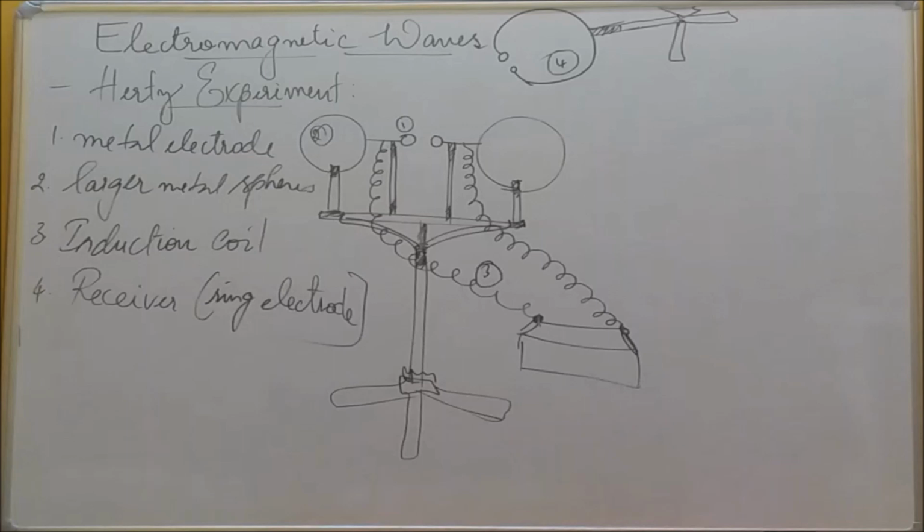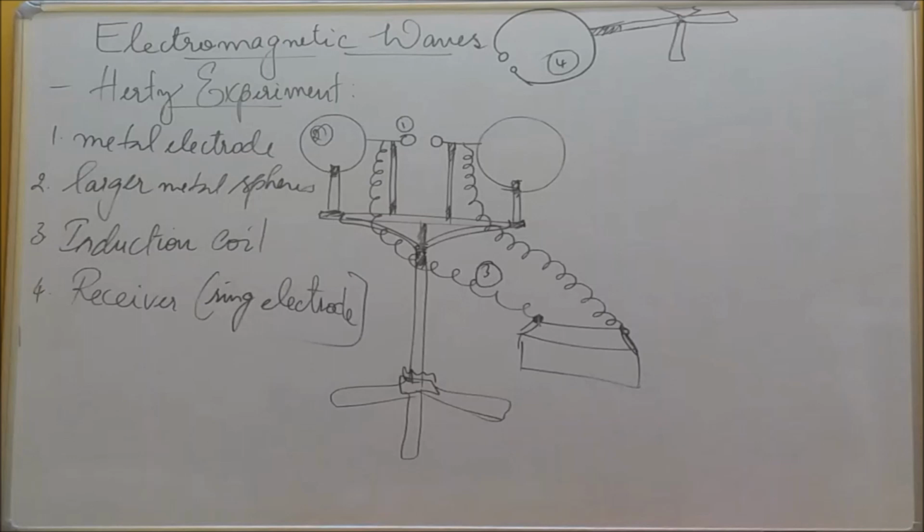Electromagnetic waves. First, what is a wave? We already learned in 11th standard. A wave is a disturbance that travels through a medium from one location to another. Because of the disturbance, the particles oscillate, which produces a wave.